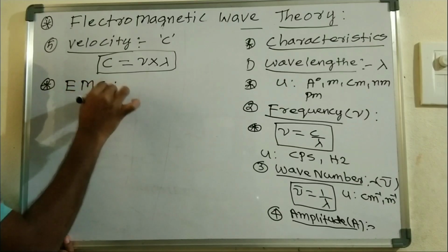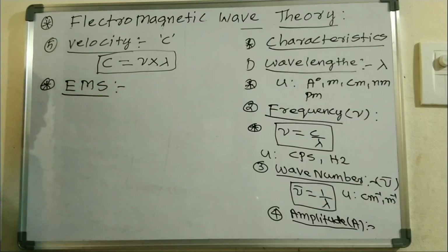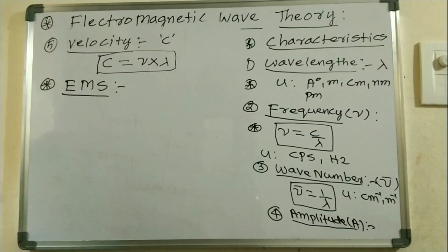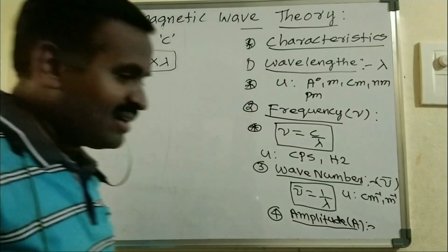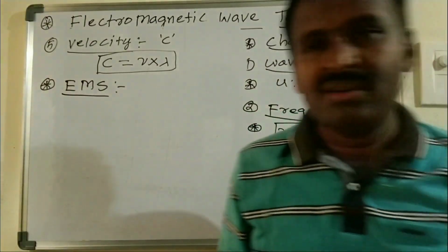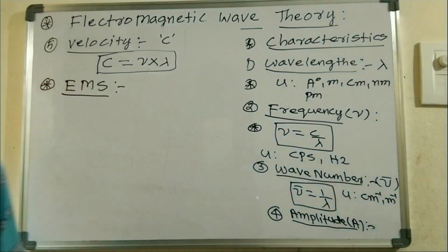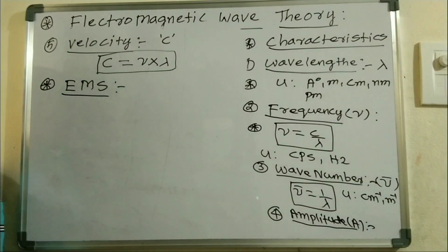And the next one is the electromagnetic spectrum, EMS. EMS is nothing but the electromagnetic spectrum. In this electromagnetic spectrum we have different kinds of electromagnetic radiations: X-rays, gamma rays, cosmic rays, radio waves, microwaves, UV rays, visible rays and infrared rays.